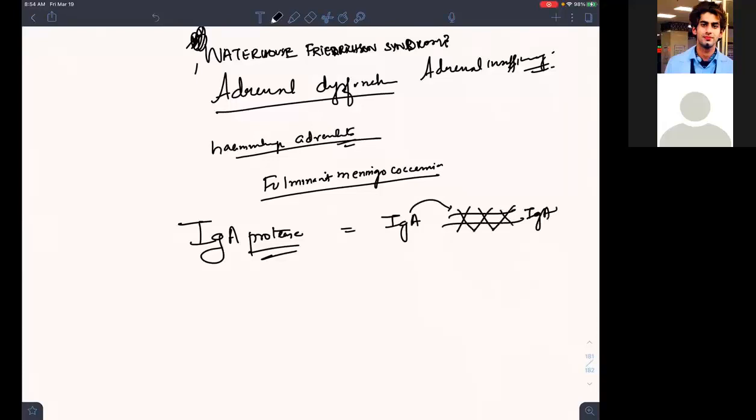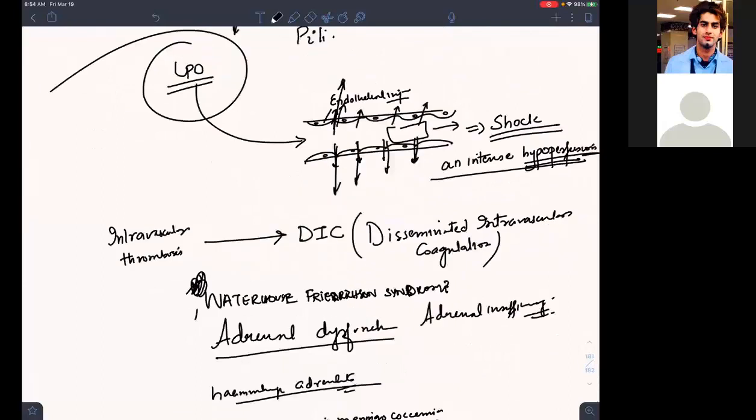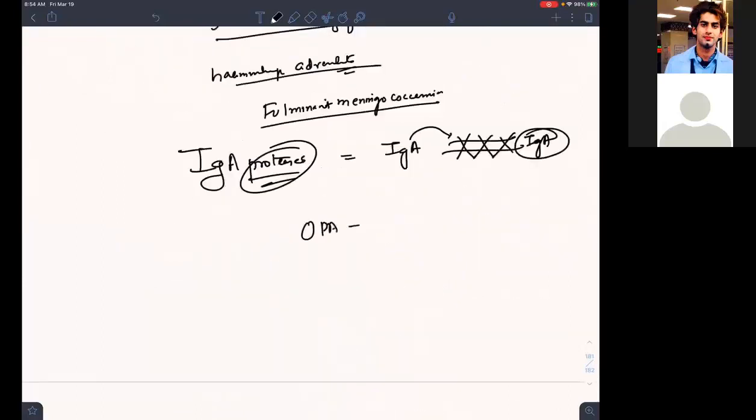So Neisseria meningitidis has IgA proteases. Now what is this Opa protein, the outer membrane protein? It will help in adhesion, getting fixed to the place where it has to cause the infection. Okay, easy.